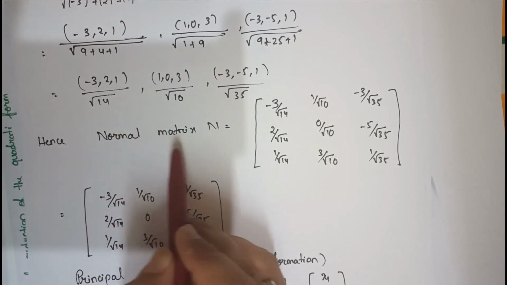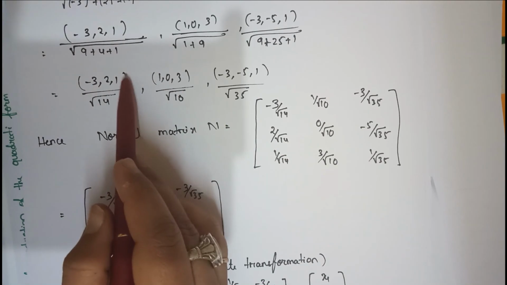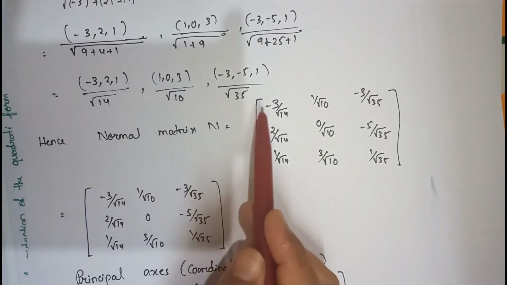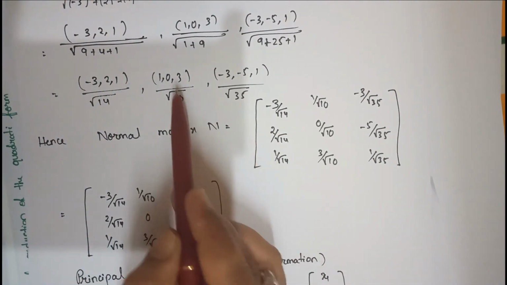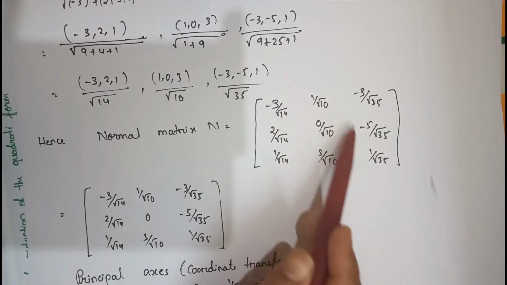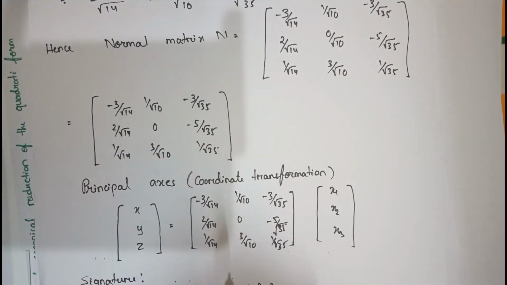Remember, the orthogonal matrix or the normal matrix contains the normal eigenvectors. So this is my first normal eigenvector. Again I have to represent this column-wise: minus 3 by root 14, then 2 by root 14, then 1 by root 14. Again I have to represent this also in the column method, and this also in the column method. I always have to represent the eigenvectors in the matrix in the column method.